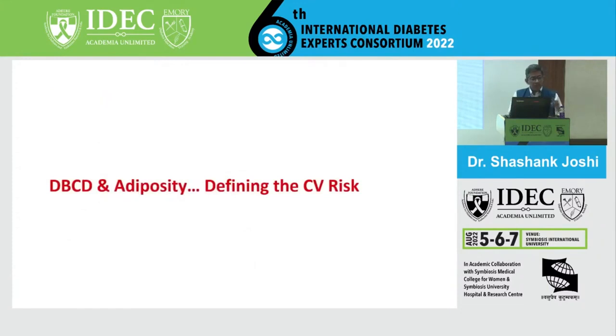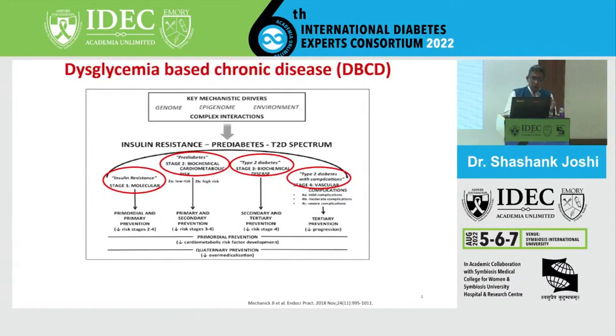But the first part is DBCD, and I can see Urmo is here, right here. Our good friend Jeffrey Mechanic always talks about this DBCD and adiposity and defining the cardiovascular risk, and it's all about dysglycemia-based chronic disease now.